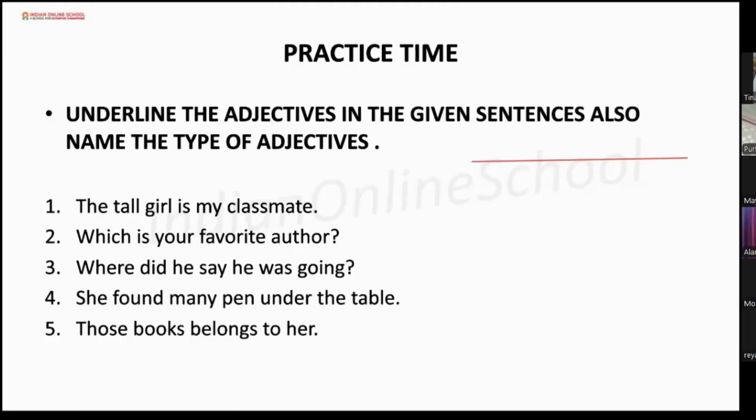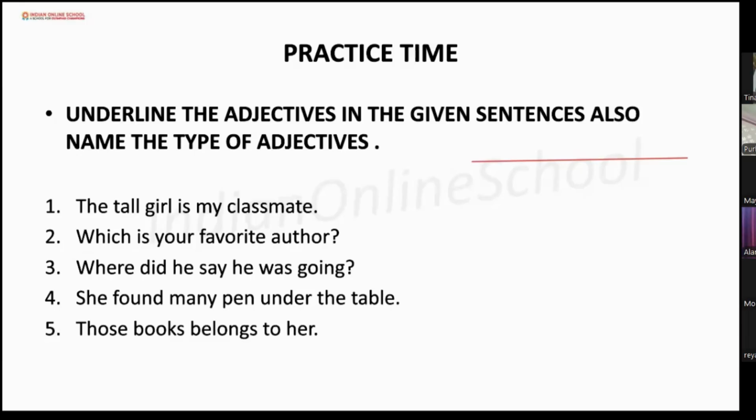Now who wants to try the next one, the fourth one? Ma'am, again I want to try. Again you want to try? Okay, try. She found many pens under the table. Okay, which one is the adjective here? Many. What type of adjective is it? Quantity. Yes.